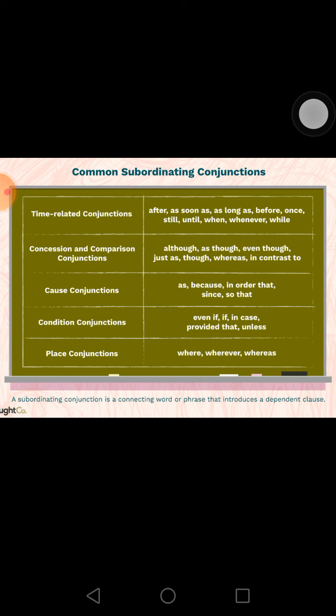Examples are even if, in case, provided that, unless, etc. We also have place conjunctions like where, wherever, whereas, etc. These are some of the common subordinating conjunctions used.